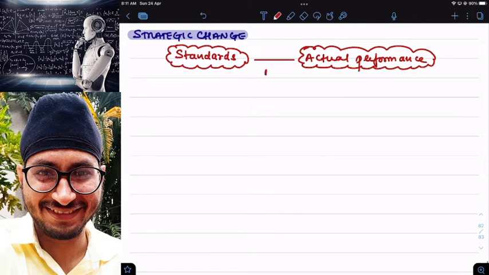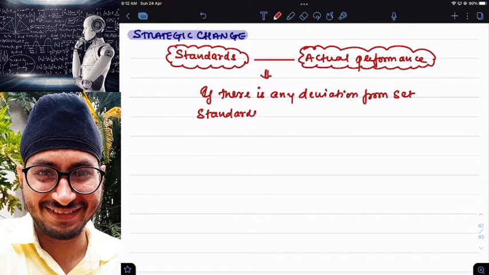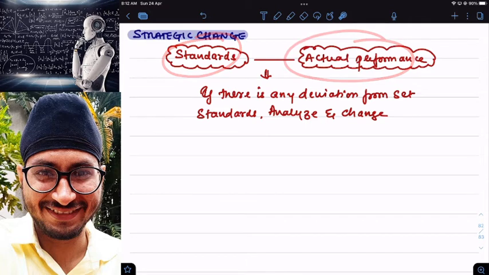If there is any deviation from set standards, then I will analyze and change. Simple. I will analyze and change. In every organization, first what will happen? First they will set one standard level of performance. That standard performance I will compare with what? Actual performance. And if there is any deviation, which deviation? Negative deviation. See, deviation can be of two types.